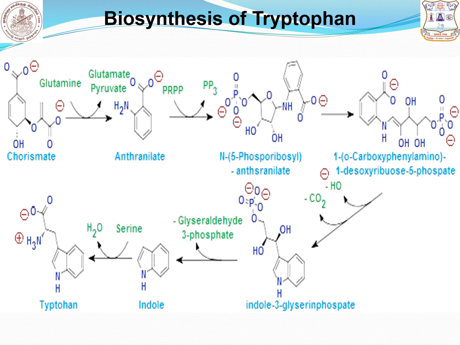From this indole 3-glycerol phosphate molecule, glyceraldehyde 3-phosphate is removed to form indole. The indole joins with one molecule of serine, and at the same time dehydration occurs, to form the amino acid tryptophan. This is the biosynthesis of tryptophan.